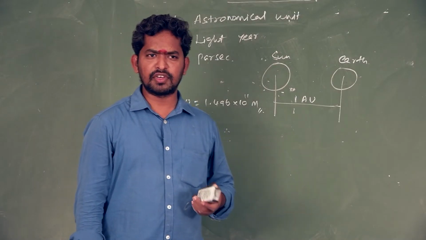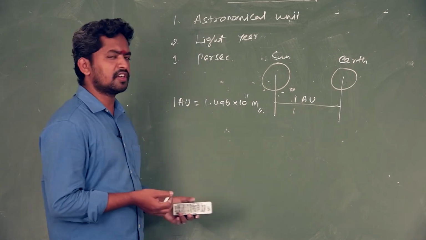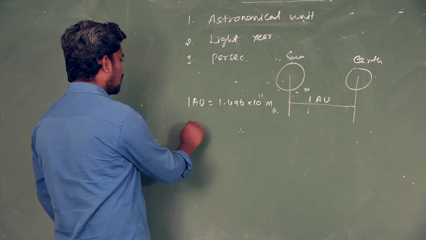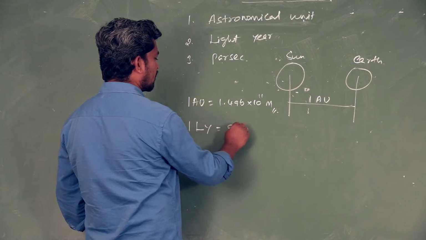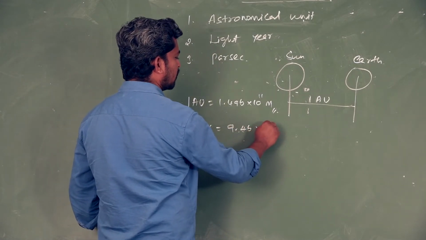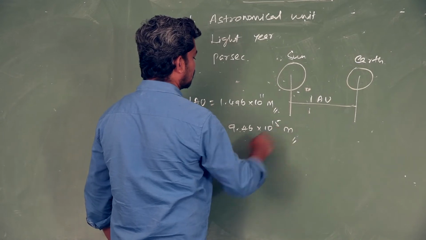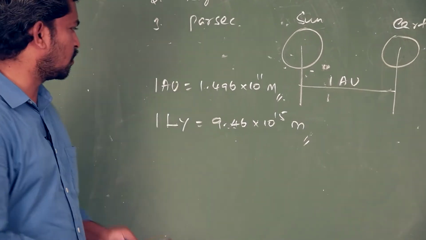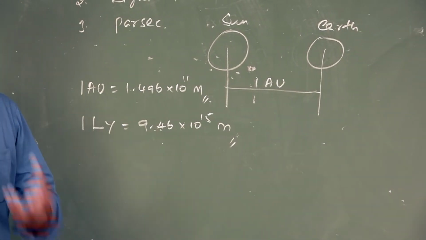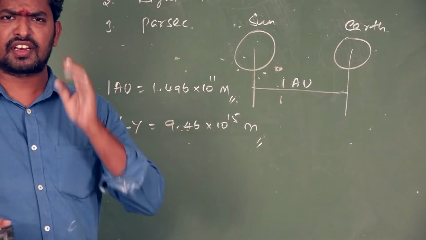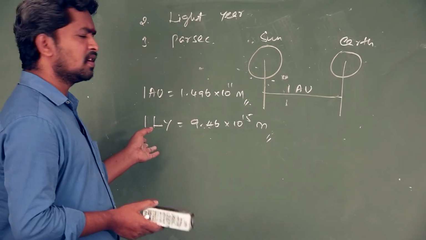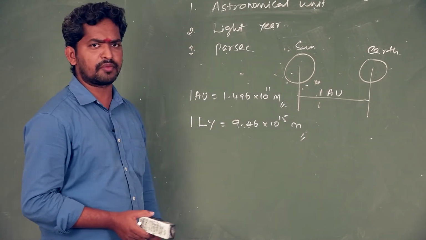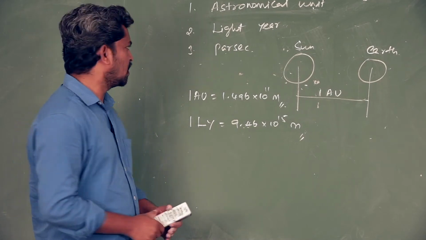Light year is nothing but the distance traveled by light in 1 year in vacuum. So 1 light year is equal to 9.46 into 10 power 15 meter. This is 1 light year.